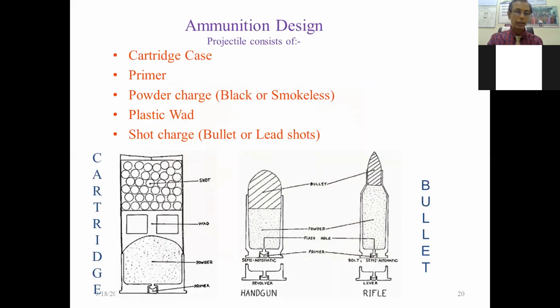So that is the important thing. Have you understood the basic difference between the cartridge of the smoothbore firearm and that of the rifle firearm? All of the rifle firearm cartridge is made up of brass metal, and above it is the bullet.